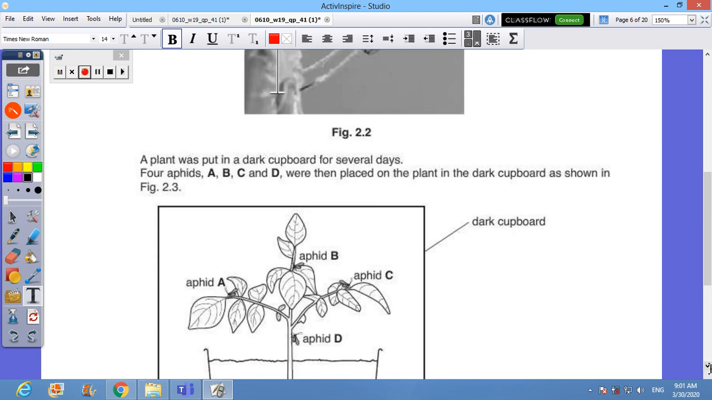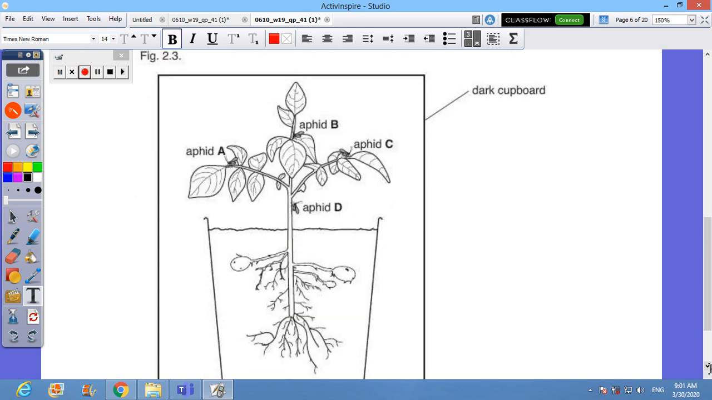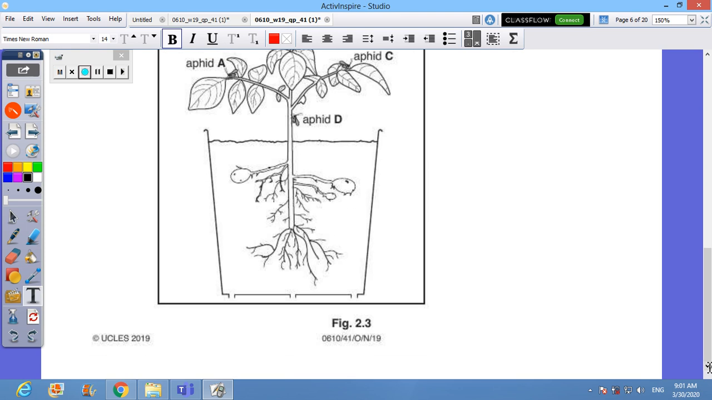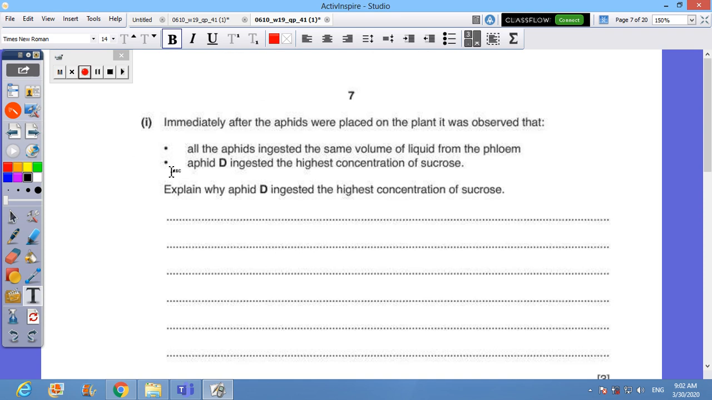A plant was put in a dark cupboard for several days. 4 aphids A, B, C, D were then placed on the plant in the dark cupboard as shown in figure 2.3. So I have an aphid here, there, here, and there. Immediately after the aphids were placed on the plant, it was observed that all the aphids ingested the same volume of the liquid from the phloem.